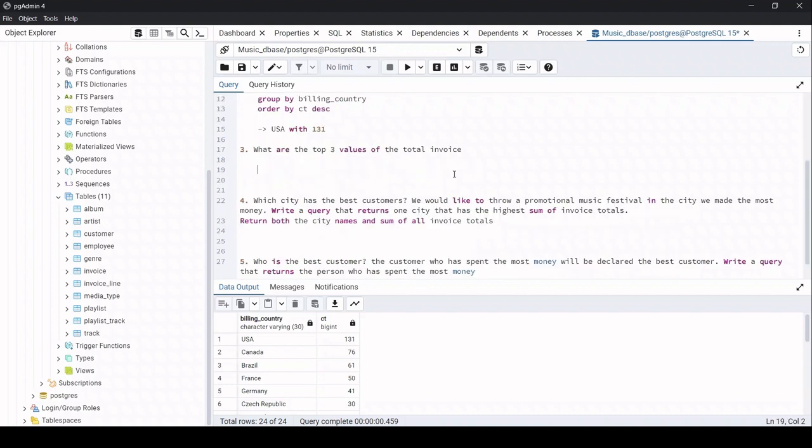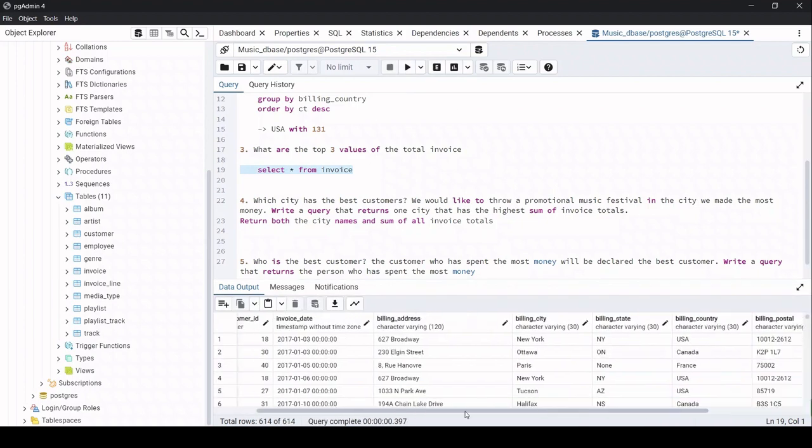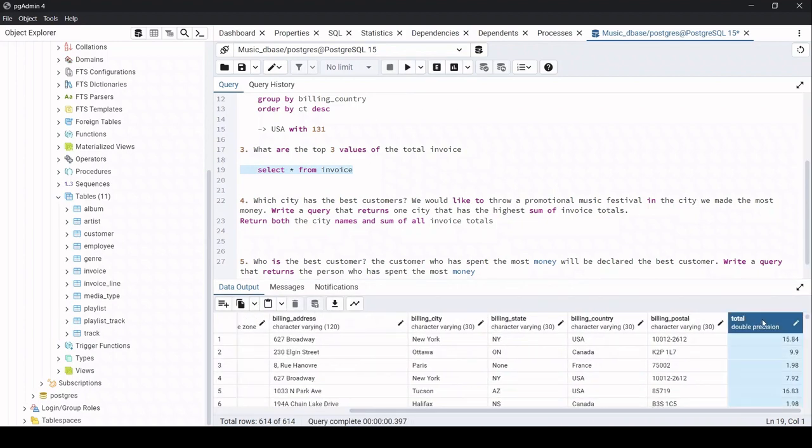Now coming to the third question, what are the top 3 values of the total invoice? We need to check this from the invoice table itself. So let me check the invoice table once again. Select star from invoice, and run. Let's see what exactly they need. If you come to the last column, under the total section, they only need the top 3 values of the total invoice.